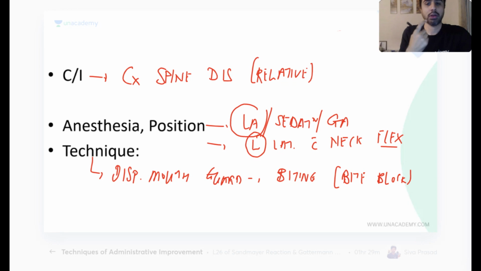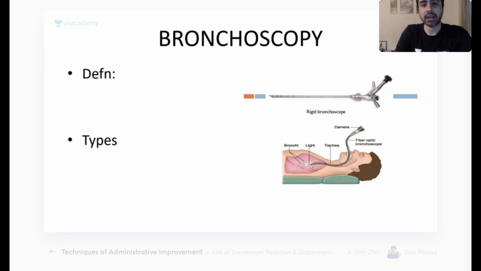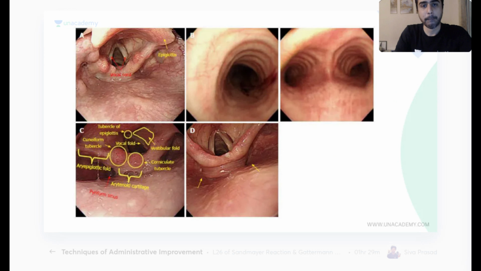Go from the mouth, neck in flexed position, go into the pharynx. And what do you see when you go into the pharynx? I'll show you this picture. I have it a little ahead. So I reach this stage. This is in the pharynx. Okay, and I'm looking down.